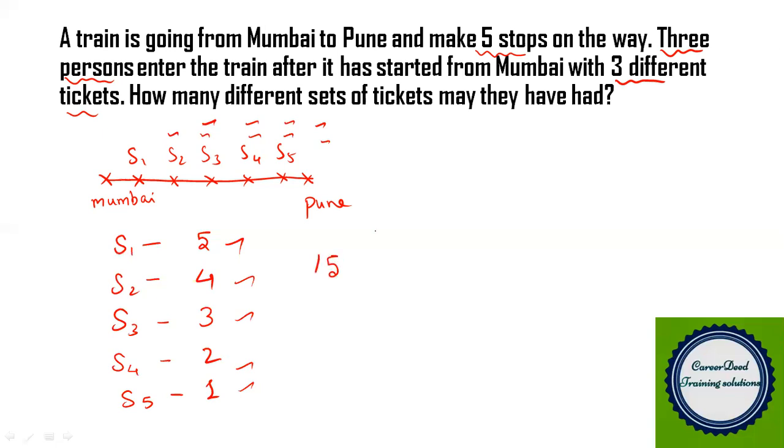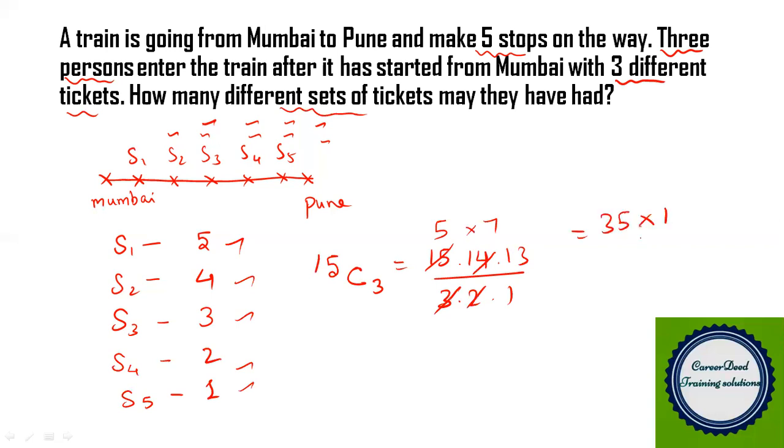Now they are purchasing 3 different tickets, and you have to find how many different sets of tickets they may have held. We have 3 persons and 15 tickets available. So from 15, they can get 3 different tickets. So it is 15C3. When you solve it, you get 15 into 14 into 13 divided by 3 into 2 into 1. So 5 times, and here 7 times. 5 into 7 is 35, and 35 into 13 gives 455. So there are 455 different sets of tickets they may have had. So this is our answer.